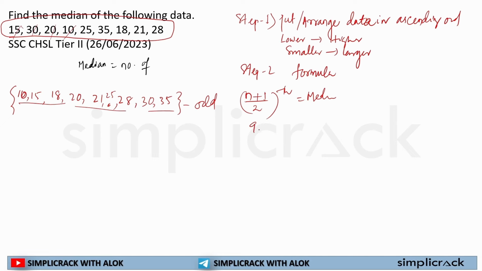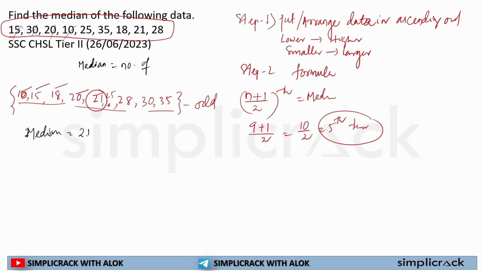So n is equal to 9, plus 1 by 2, 10 by 2 is equal to the 5th term, which will be my median term. First, second, third, fourth, fifth. So 21 is the median of this given data.